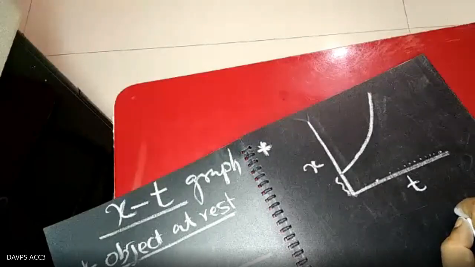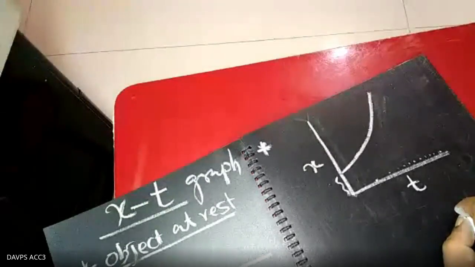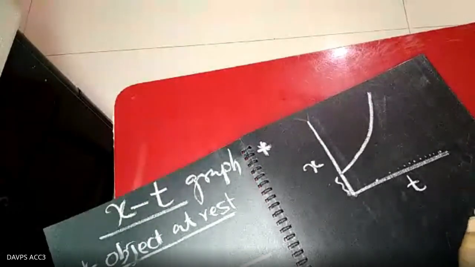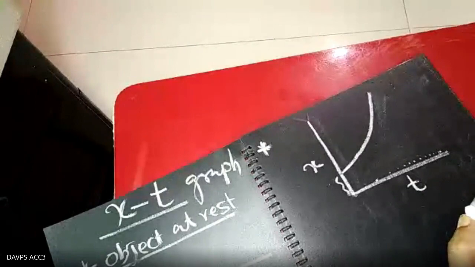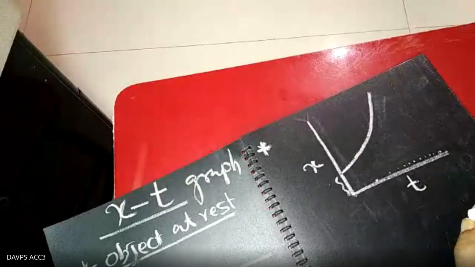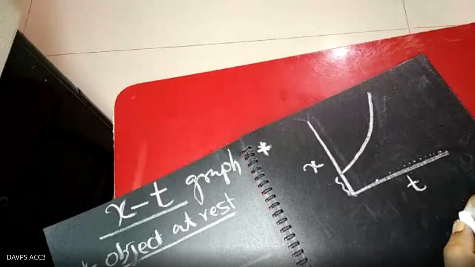Non-uniform speed. Not an acceleration type, don't get confused. From the xt graph, if you take the slope, you can get the speed or velocity. You can get the velocity here.